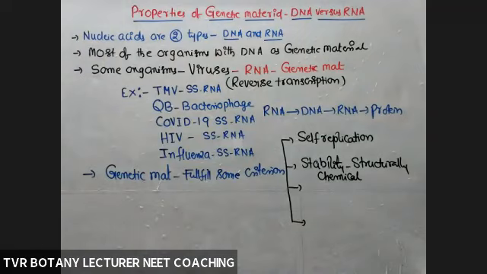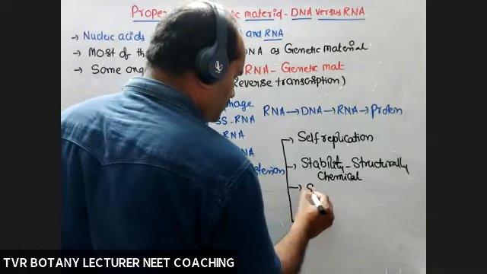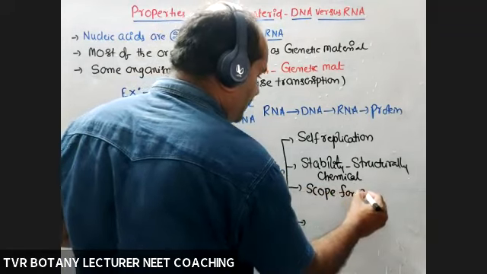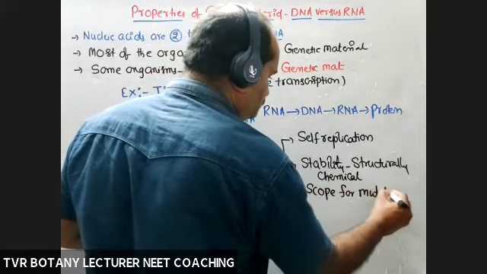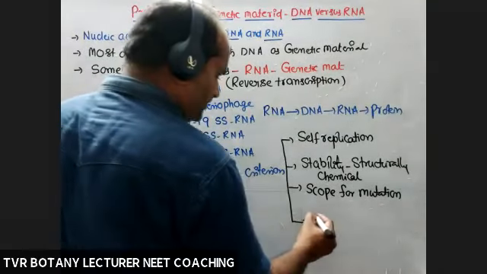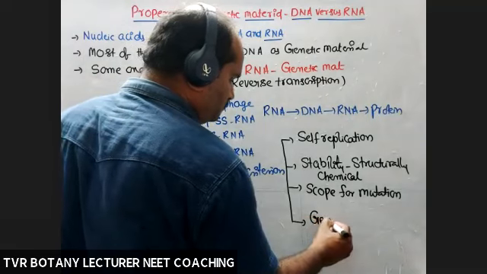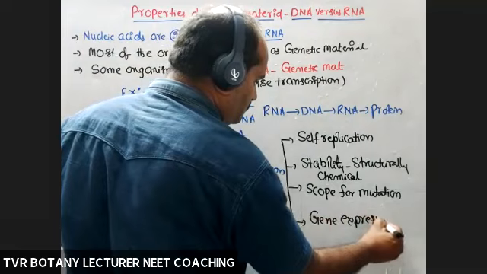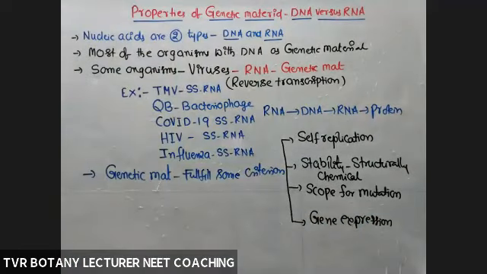Okay. Next, scope for mutations. And able to express, gene expression. We'll see one by one. So these are the rules and regulations on the basis of which we can say something is a genetic material. Okay. Is it clear? Right.